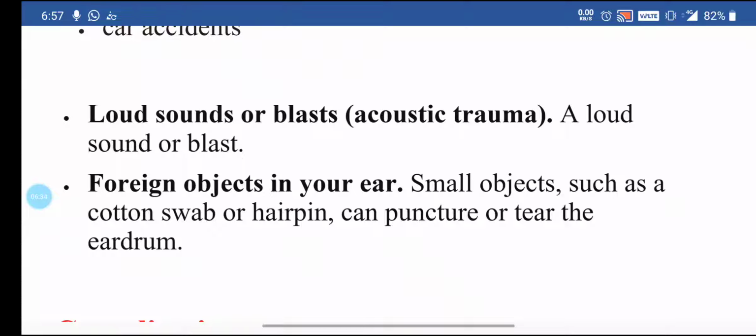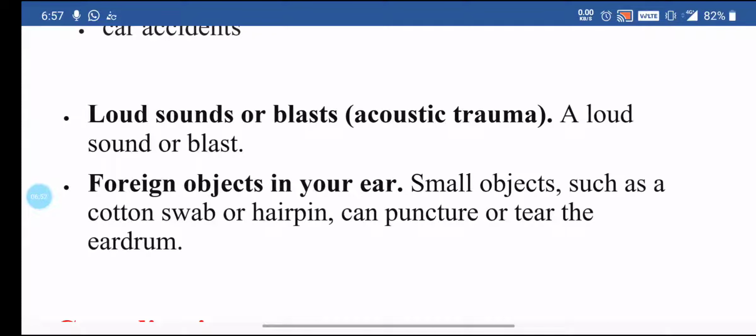Next, loud noise or a blast. It is known as acoustic trauma. Sometimes, though it is a very rare condition, it can develop a perforation in the tympanic membrane. And last is a very common one, a foreign object in your ear.